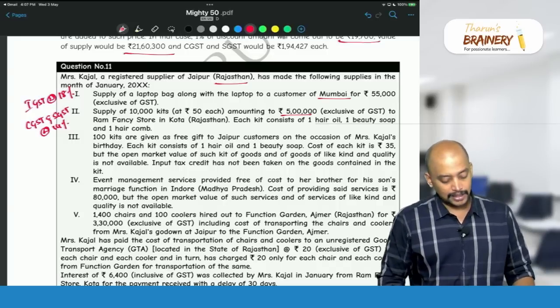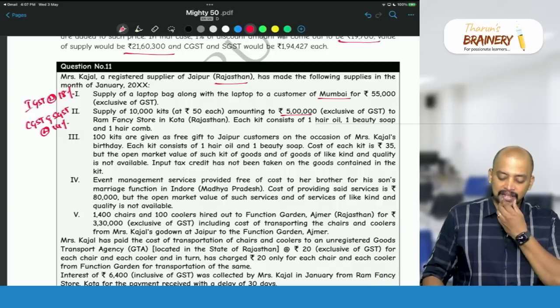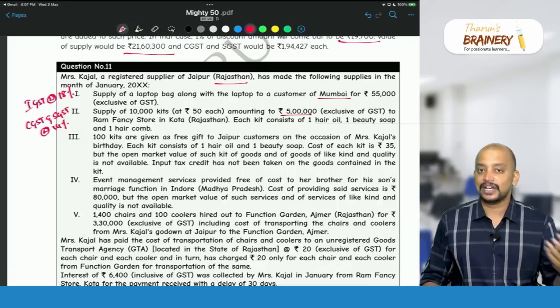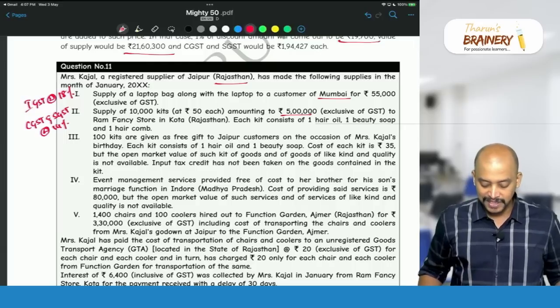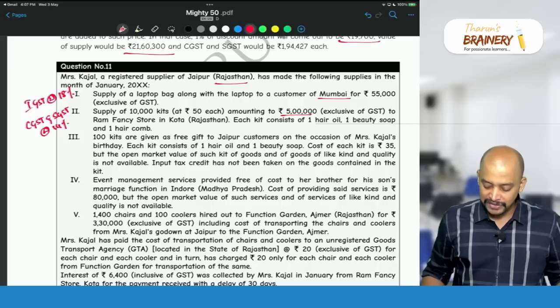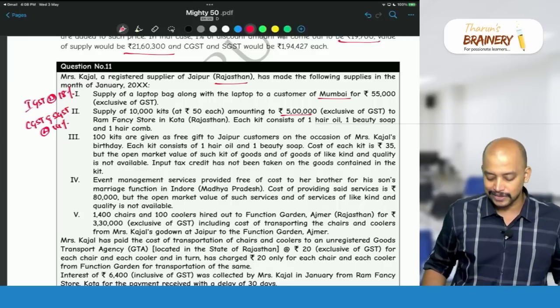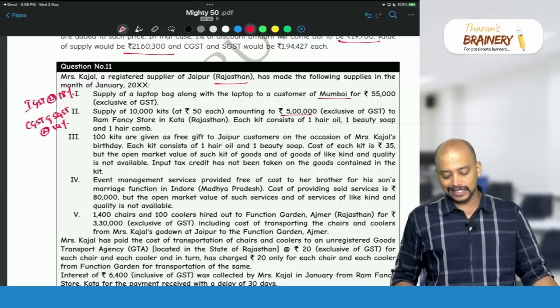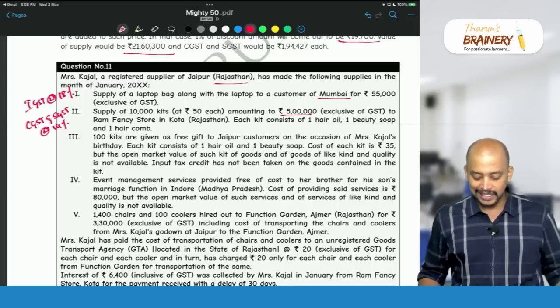Then number 3: 100 kits are given as a free gift to Jaipur customers on the occasion of Mrs. Kajal's birthday. Each kit consists of 1 hair oil and 1 beauty soap. Cost of each kit is rupees 35, but the open market value of such a kit of goods, and of goods of like kind and quality, is not available. Input tax credit has not been taken on the goods contained in the kit.